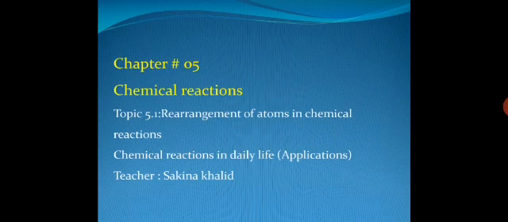Today topic is rearrangement of atoms in chemical reactions and applications of chemical reactions in daily life. First, we will discuss definition of chemical reaction, examples, how rearrangement of atoms take place in chemical reaction, and then we will discuss the applications of chemical reactions in daily life.